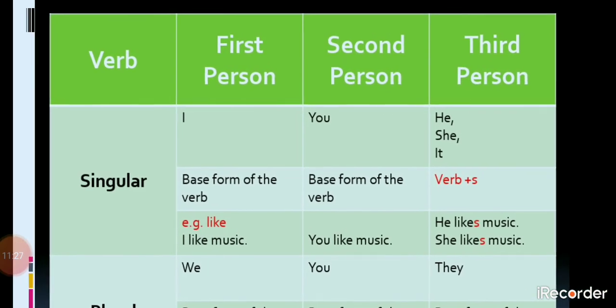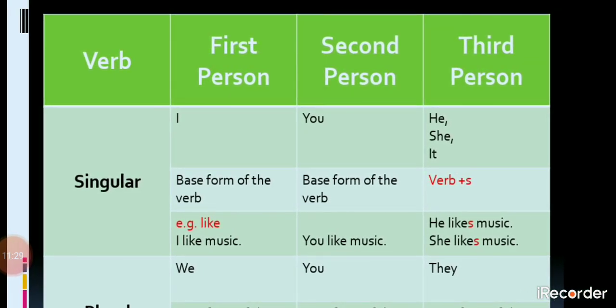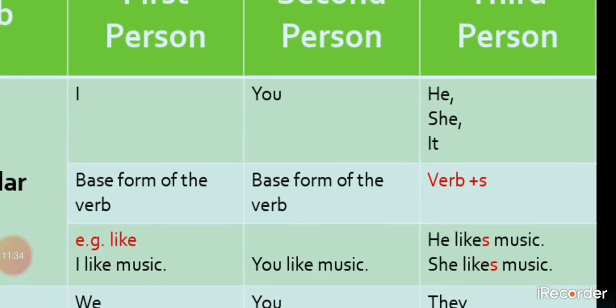Now, third person singular. Under third person singular, we have he, she and it. In this case, we have to use the verb plus s. Listen, students, properly. Whenever we use third person singular, that is he, she, it, we have to use verb plus s. See the examples.